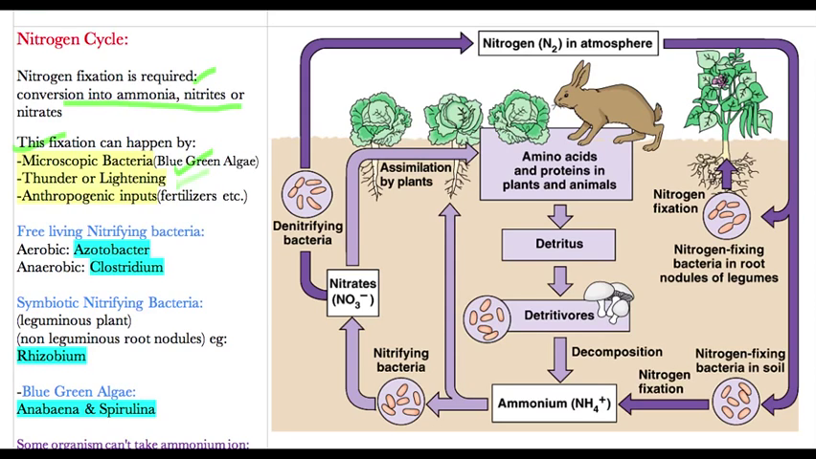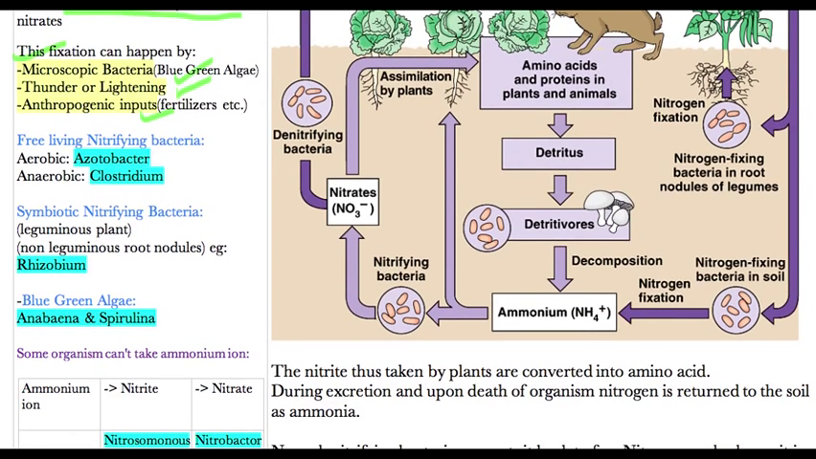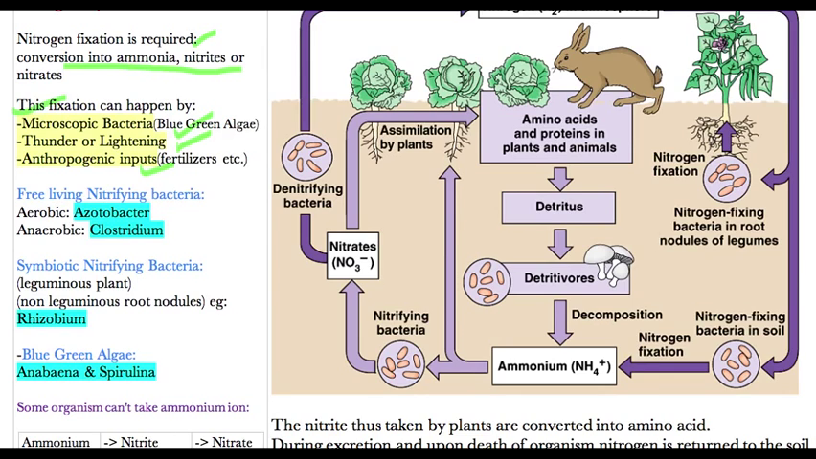They are converting the free nitrogen to ammonia or nitrite or nitrates. Then there is some anthropogenic input also, the fertilizers we use. From there also we can get that. Now the free living nitrifying bacteria will convert the free nitrogen into these three forms, which are ammonia, nitrites or nitrate, which can be used by living beings or organisms, most of the organisms.